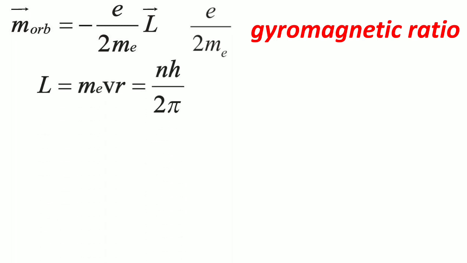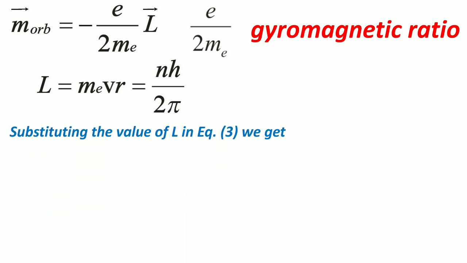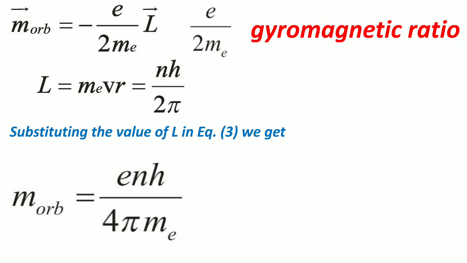So finally, L is equal to mvr, and this angular momentum is also equal to nh upon 2 pi, where h is the Planck's constant. This is nothing but the second postulate of Bohr, so we can relate this equation. Substituting the value of L in equation 3, we get m orbital is equal to enh upon 4 pi m, where m orbital is the orbital magnetic moment.